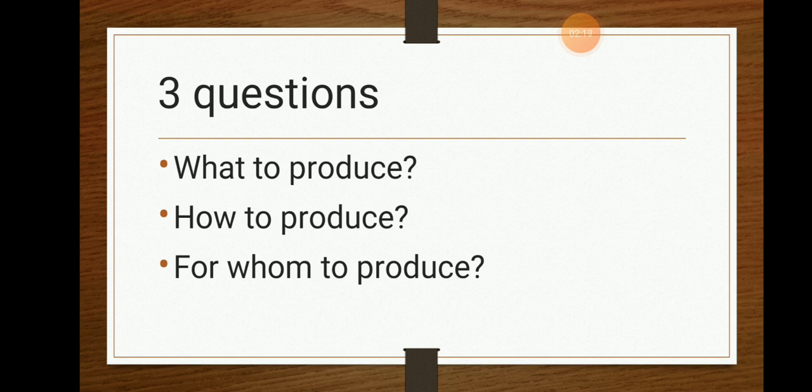When you produce something, when you distribute something, when you consume something, you need to know from which sources or why these things arise. When problems come into our economy, when there is a problem of choice, we have to choose between things. This is also known as the central problems of our current economy. Under the central problems of the economy, three main questions arise: the first one is what to produce, the second is how to produce, and the third is for whom to produce. Based on these three questions we will see the economic systems.